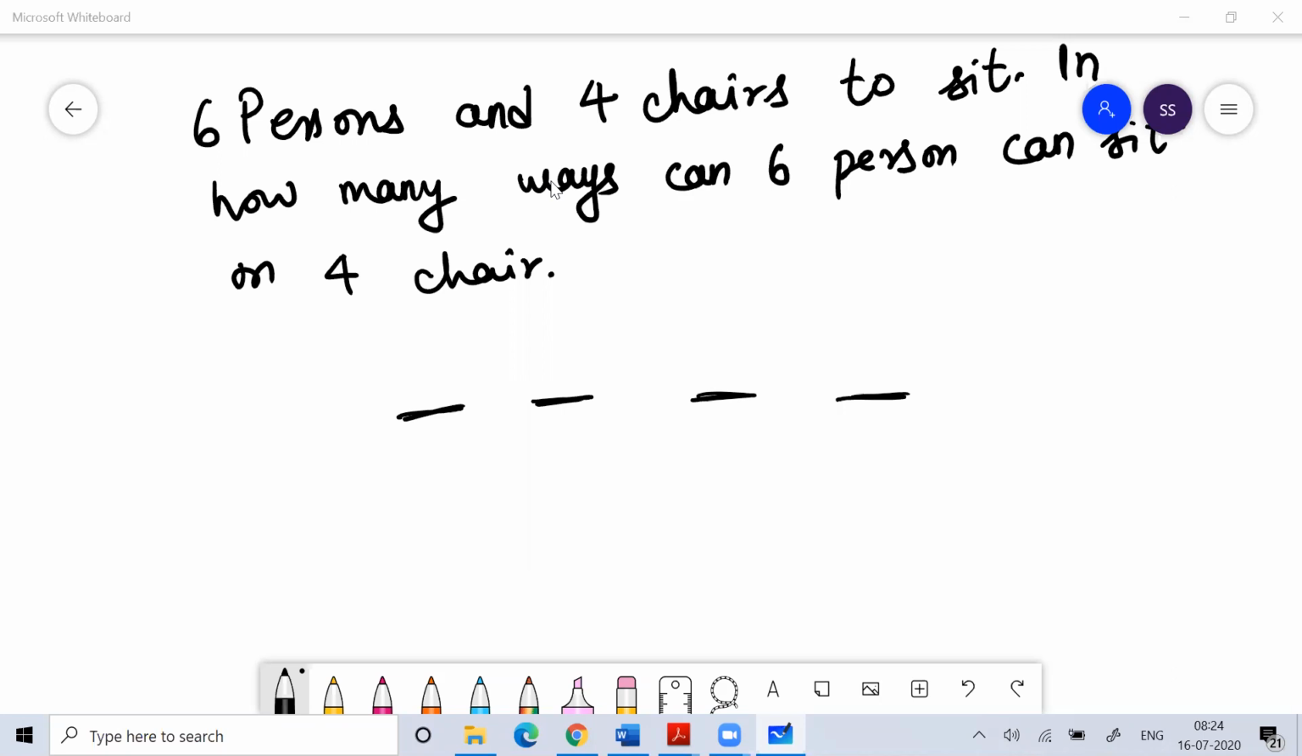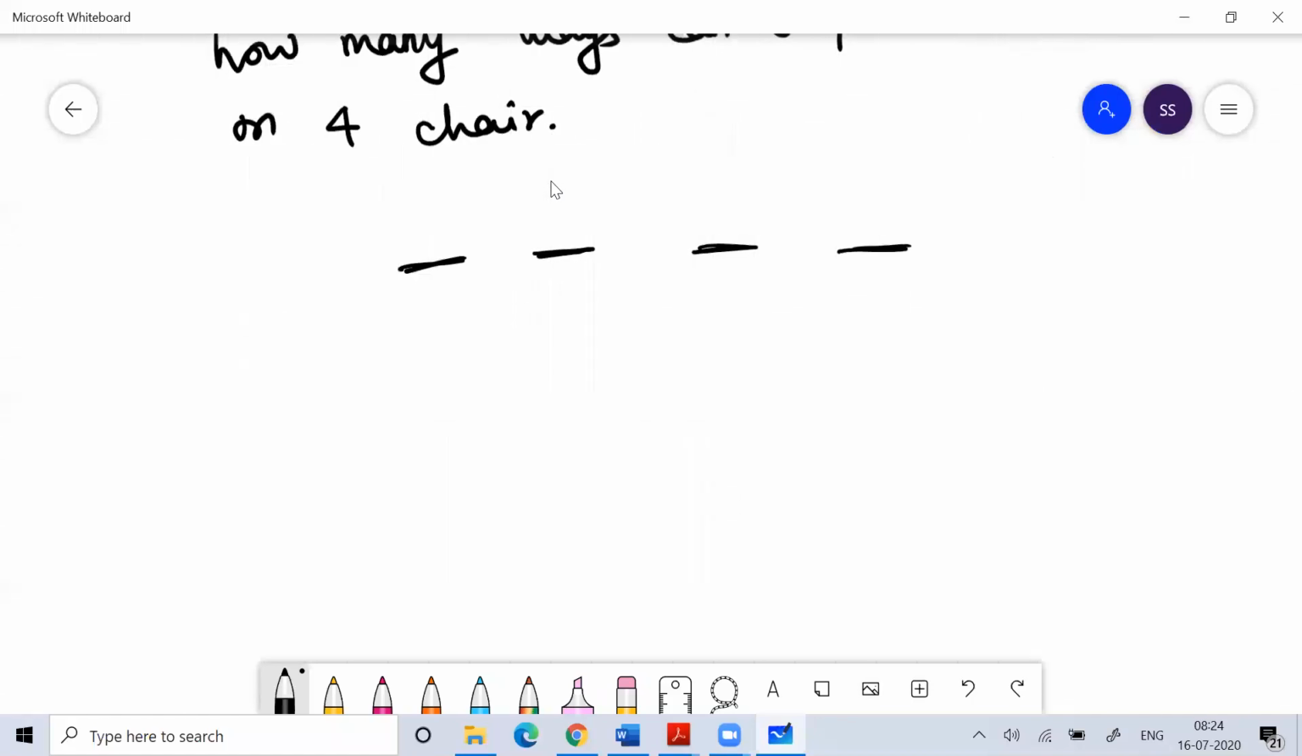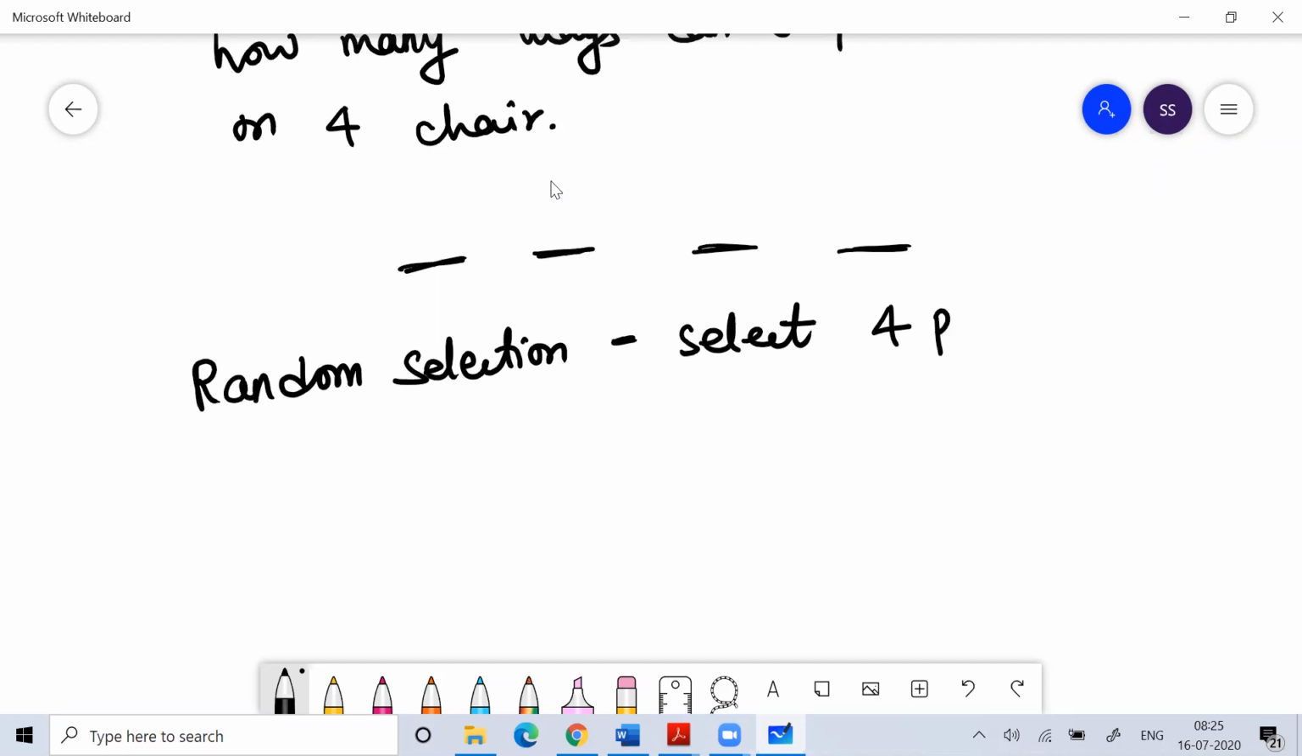So ultimately 4 people can only sit. So what we need to do, we need to select 4 from the 6. Okay, now the problem comes, because now I need to work on a random selection. Ultimately, 4 can sit, so I have to select 4 from the 6, because 4 chairs are there.